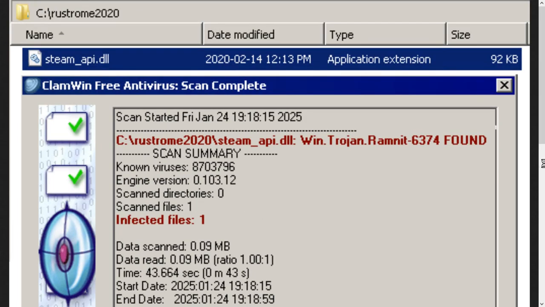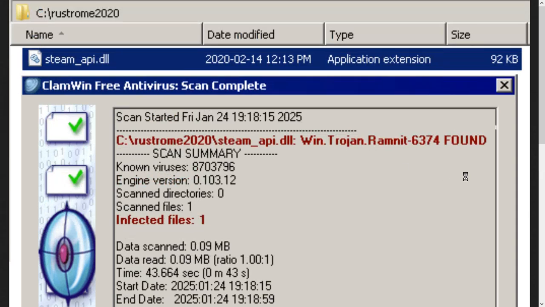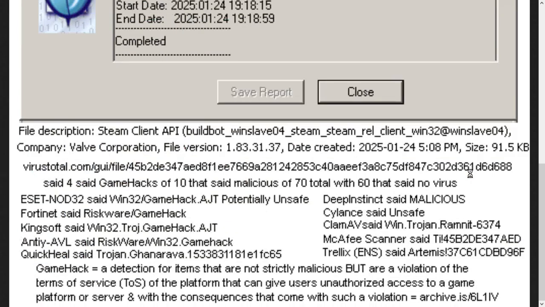I'm using Rust Legacy, and all the copies except the 2013 version get the same stamp of disapproval, not because it's a virus, it's not a Trojan, it's not Ramnit, although that might have been a technical name for it, it's a game hack. That's why we use VirusTotal or some other website that'll run various copies for free of basically every virus scanner they can get their hands on to double check it.